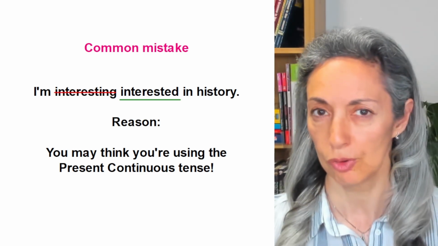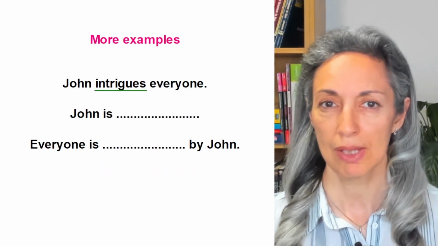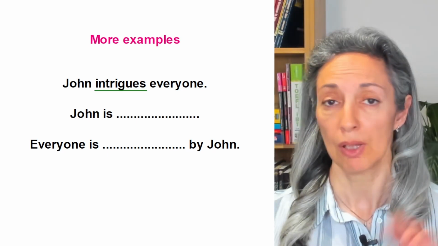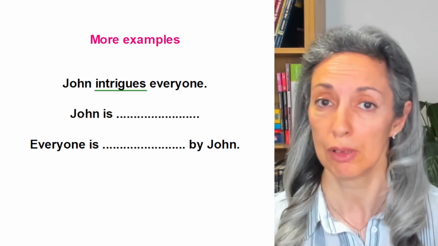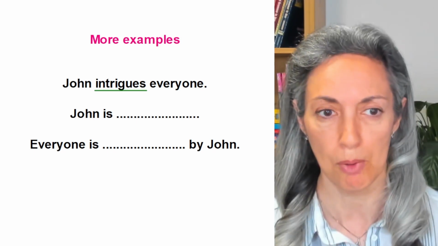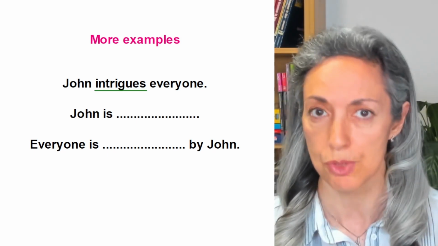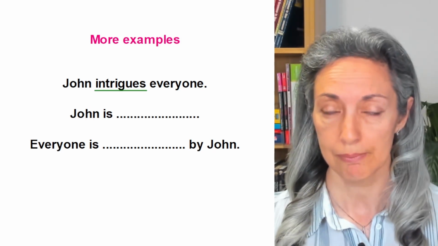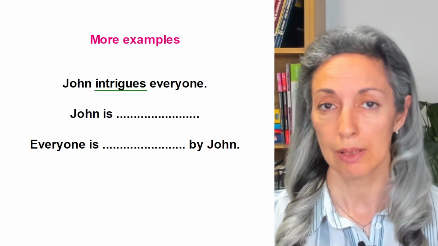So let's look at two more examples. First example, John intrigues everyone. So here, both the subject and the object are people, John and everyone. So let's see what you would choose for the two sentences below. John is blank, and everyone is blank by John.